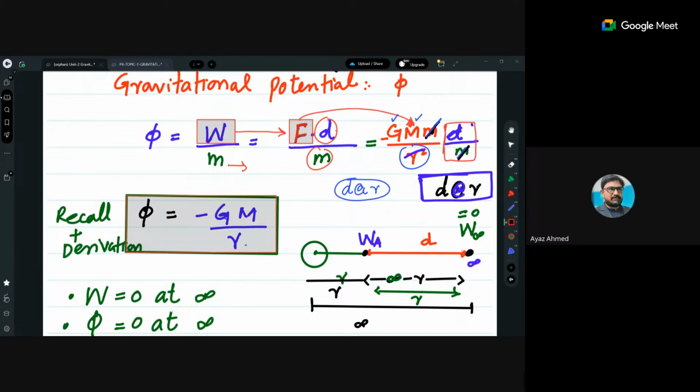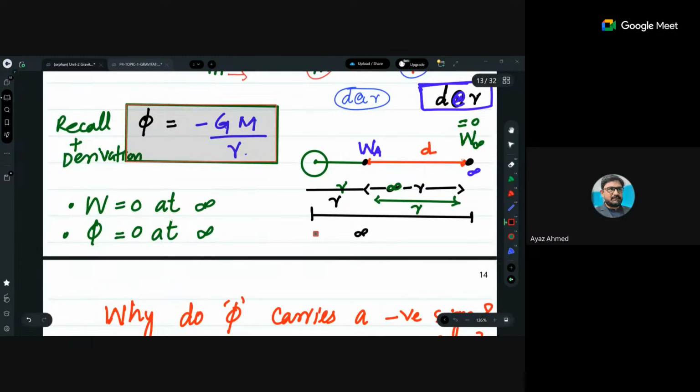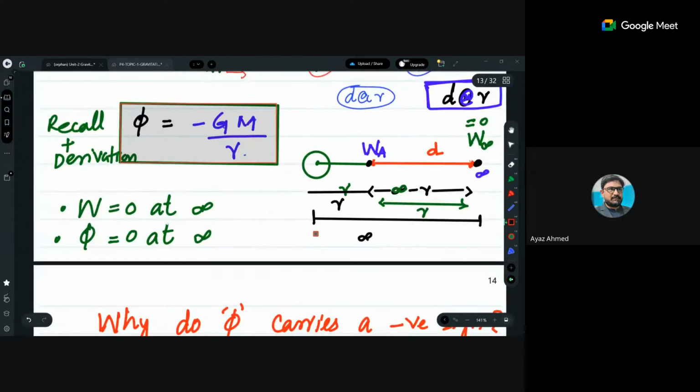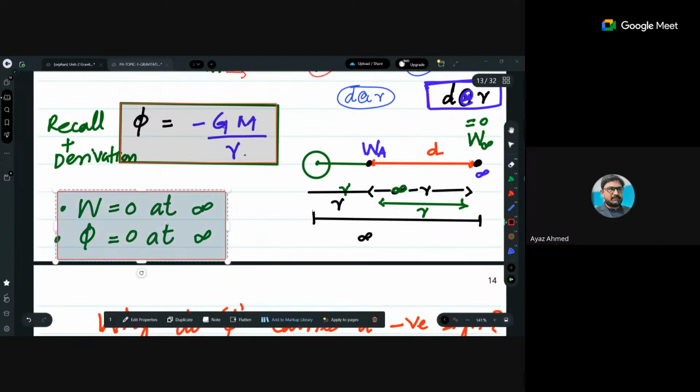अब आपके पास यहाँ पे GM divided by R हो गया. So important things for this gravitational potential are, that is, the gravitational potential is zero at infinity. Gravitational potential is zero at infinity because you are not doing any work on your object, right? Object is independent, free है ना.